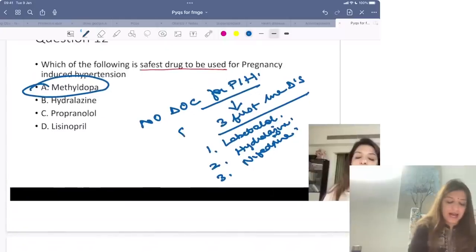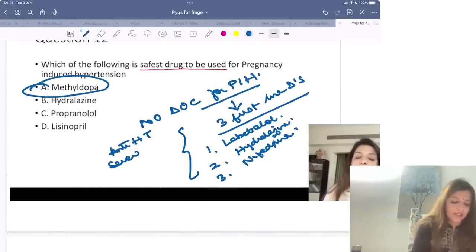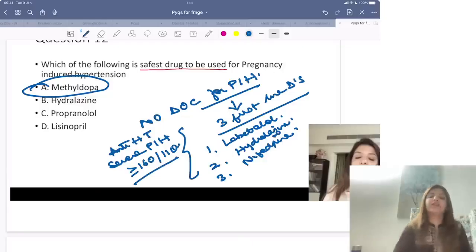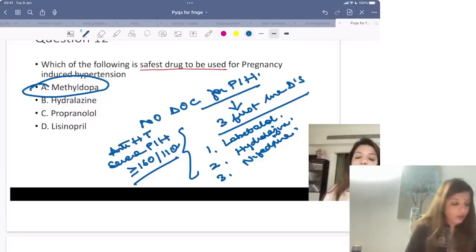Please remember these antihypertensives you are going to use only in severe PIH. That means once BP is more than 160 by 110, then only you have to use antihypertensives, right? For mild PIH, antihypertensives have no role. You do not use antihypertensives for mild PIH. Clear to all of you?